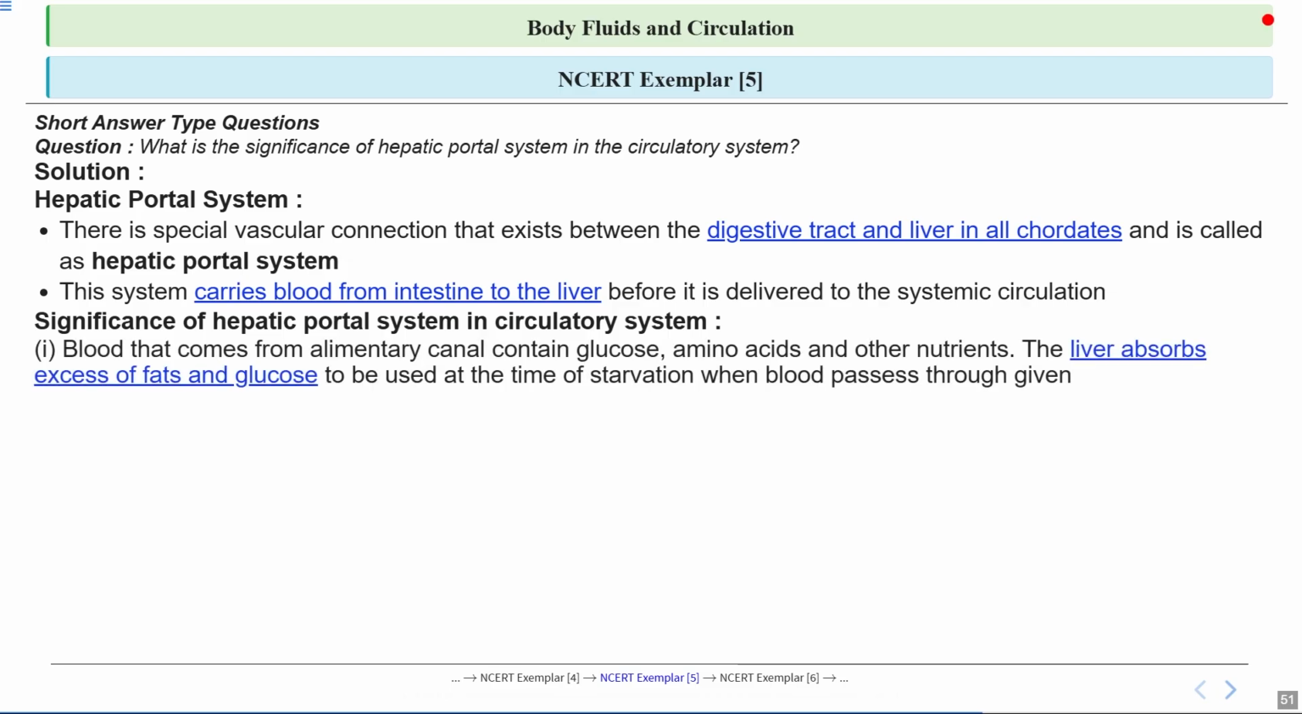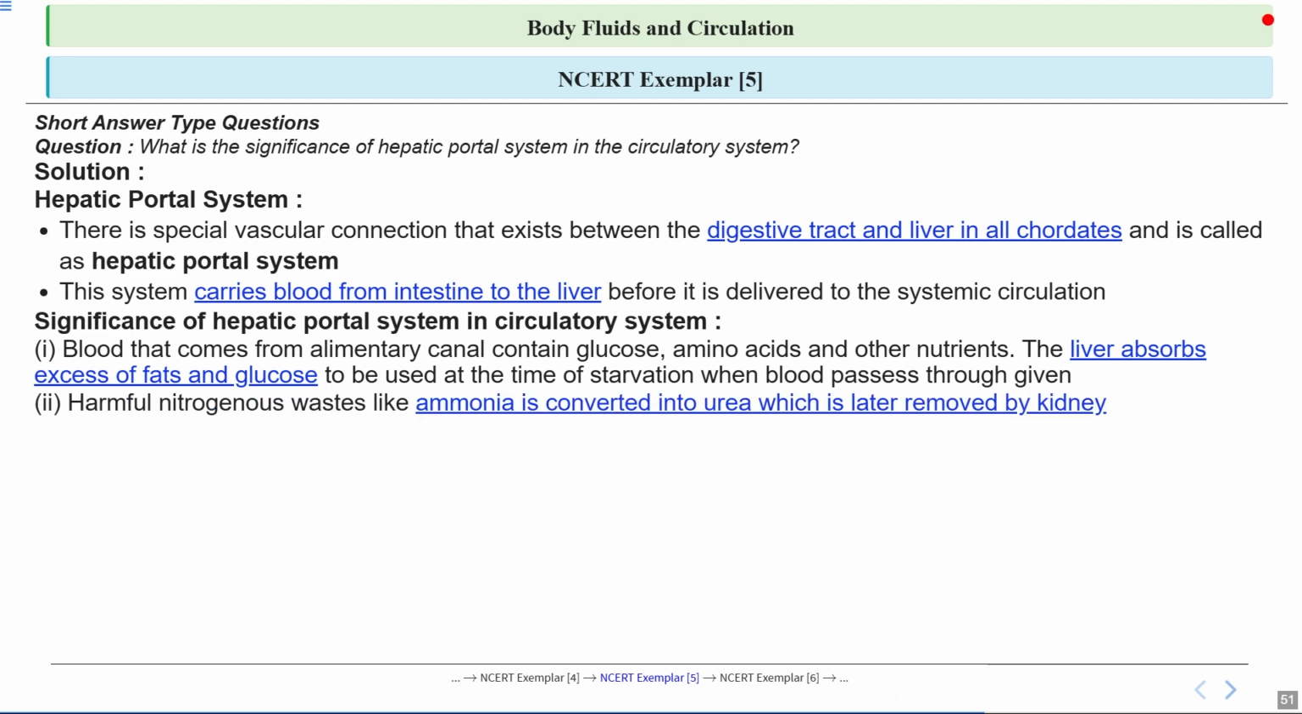So talking about the first point, when blood comes from the alimentary canal, it carries nutrients like glucose and amino acids. The liver absorbs any excess fats and glucose, storing them for times when the body might need extra energy, such as during fasting or starvation. So think of the liver as a pantry, storing supplies for when they are most needed.